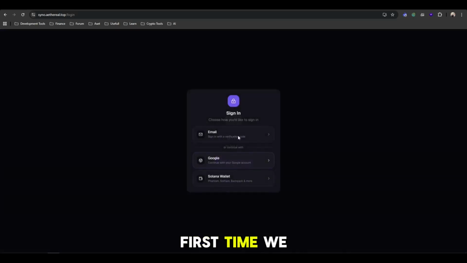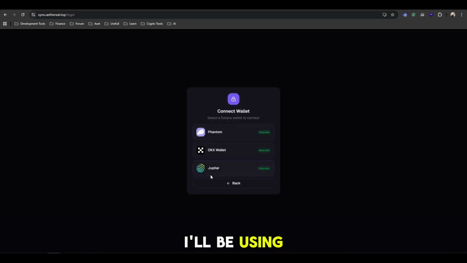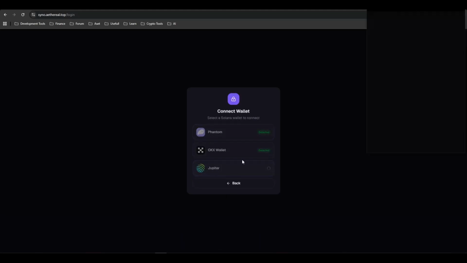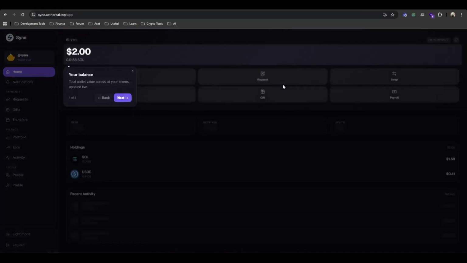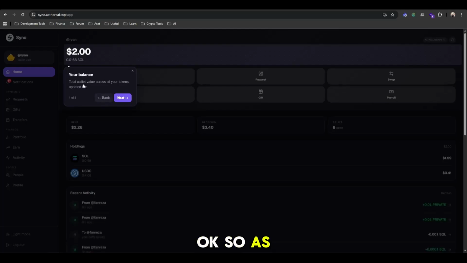Okay, for the first time we need to register. You can choose whatever method you want. I'll be using the Solana wallet for this. So in the background it will make you a new wallet to use this app. Okay, so as you can see, this is the dashboard and also there's a guide here. We won't need this because I will try every feature.